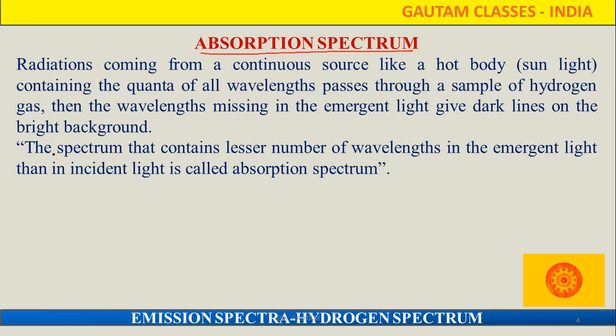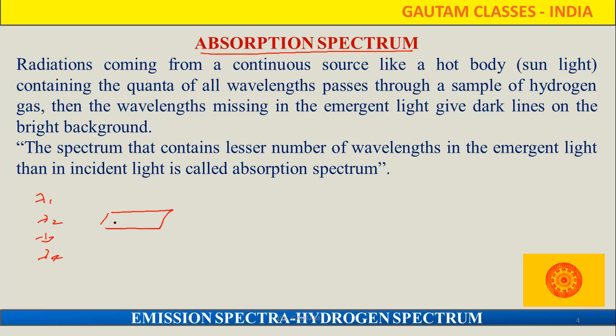So beta, in the absorption spectrum, the incident light contains several types of wavelength. Suppose we consider lambda 1, lambda 2, lambda 3, lambda 4. There are 4 types of wavelength present.